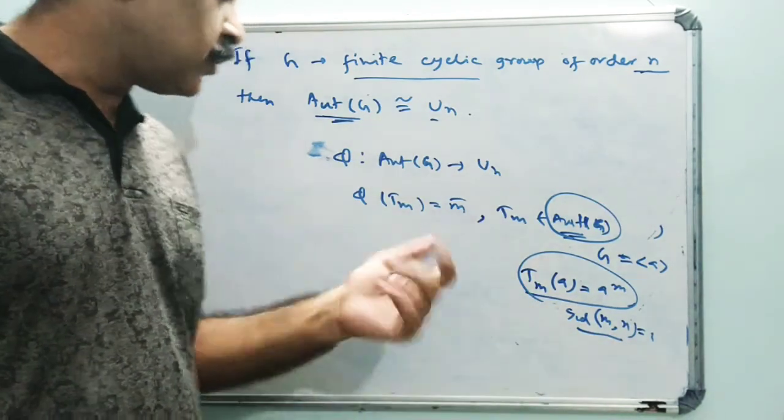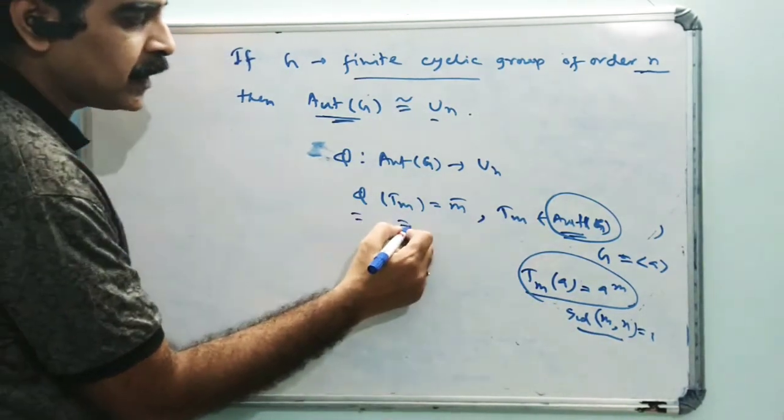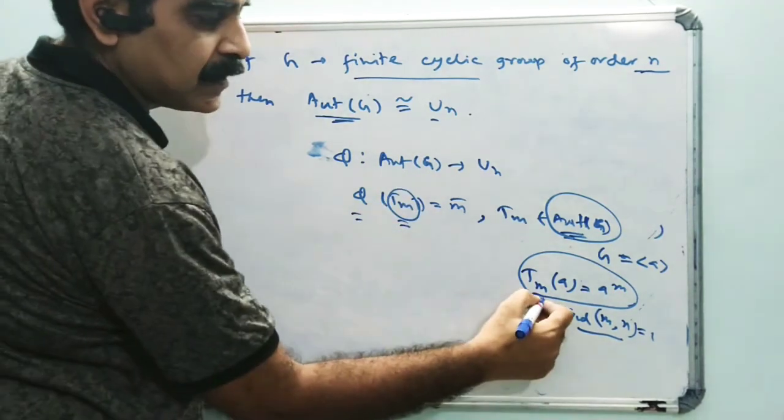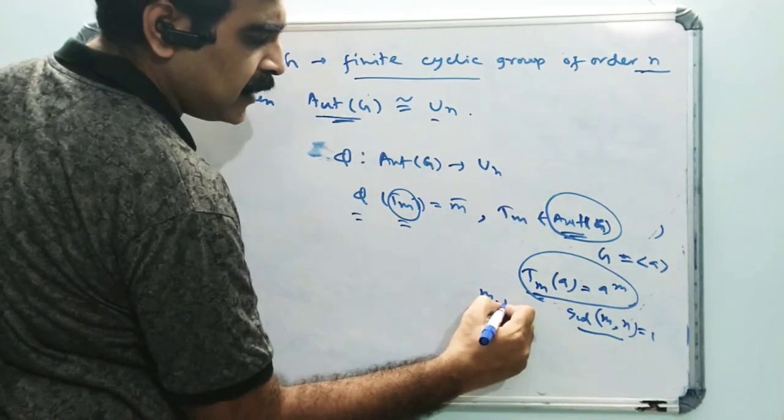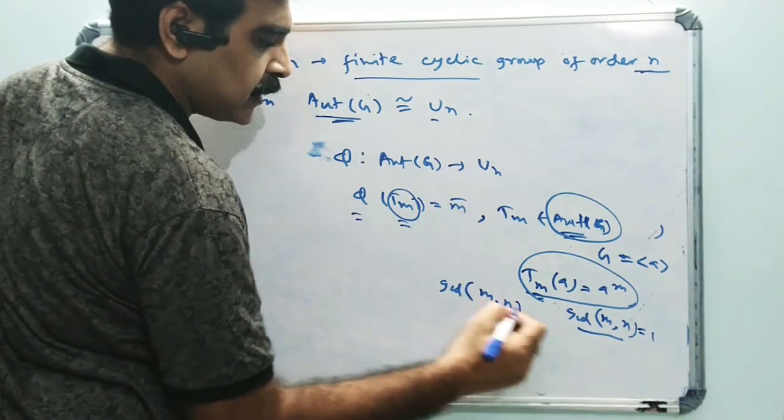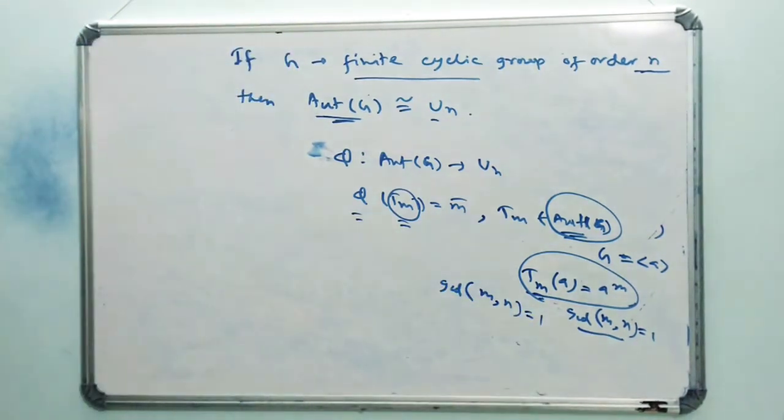So in taking phi of T_m, m is prime to n, GCD(m, n) = 1.